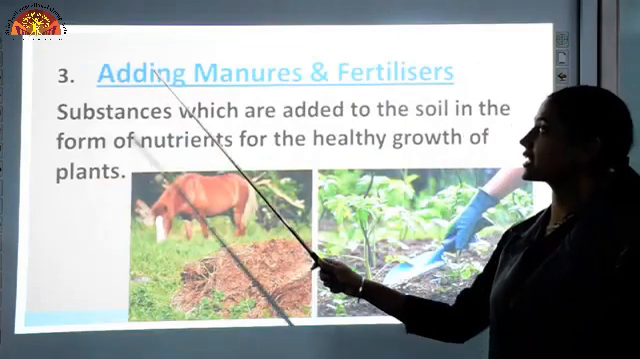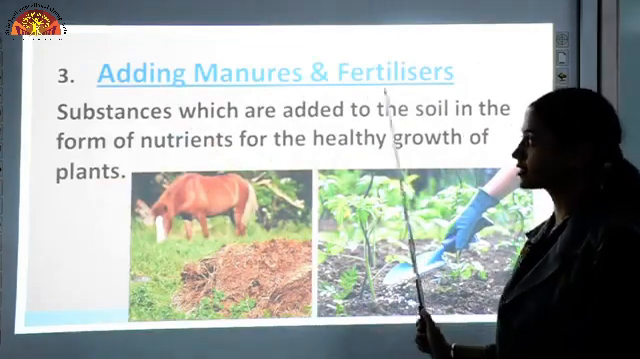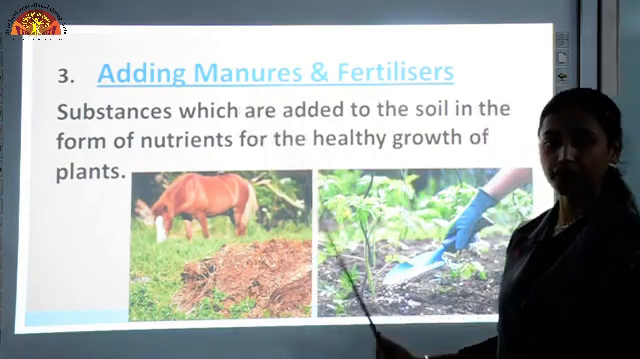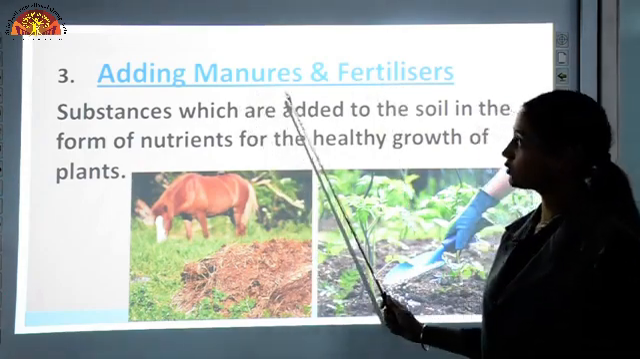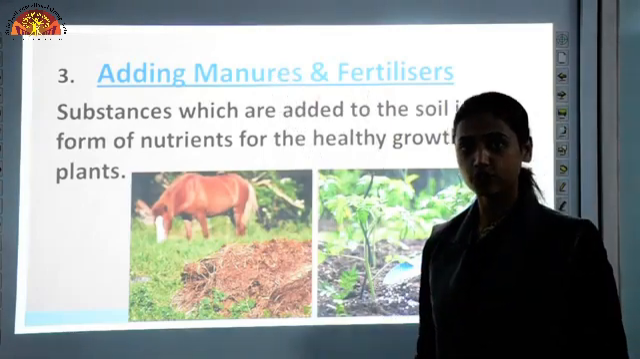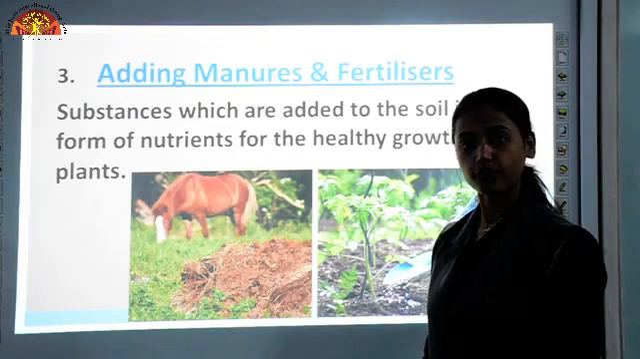Then third step is adding manures and fertilizers. Manures are organic substances, whereas fertilizers are chemical substances. What is the role of manures and fertilizers? They increase the fertility of soil, which promotes the growth of plants.